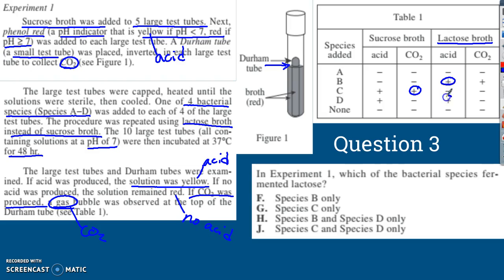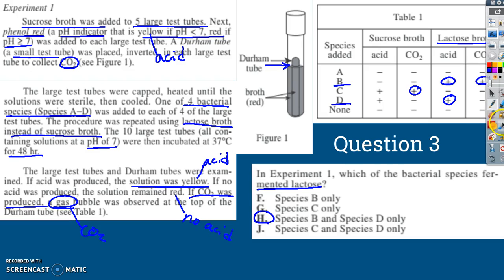We have an acid fermentation on both of these, and we have a carbon dioxide fermentation on this one. So we have species B and species D that both did something here. They both had a fermentation. So when we fermented lactose, we end up having species B and species D only. There's question number 3.